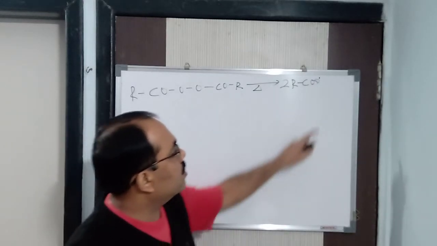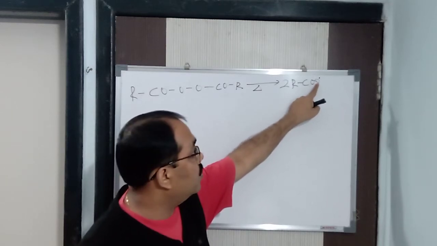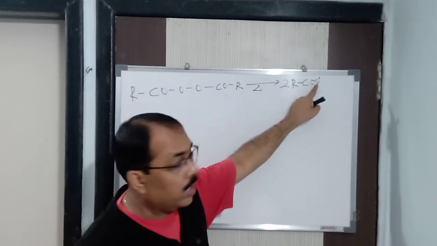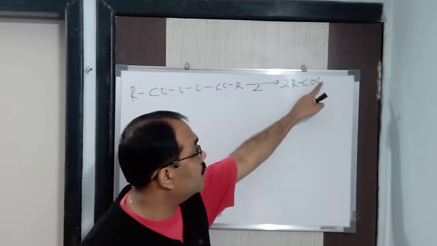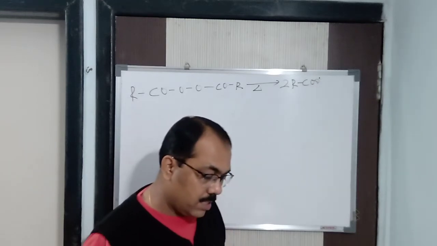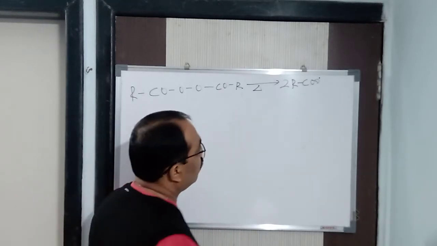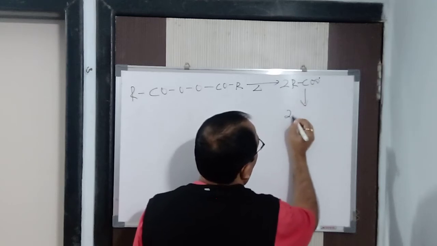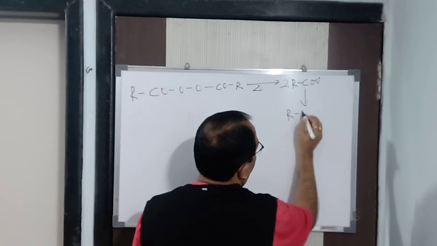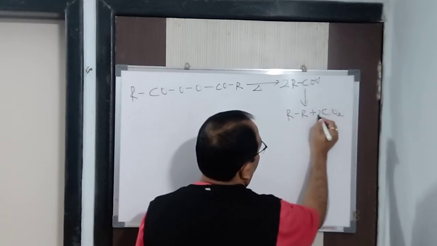Because the last oxygen does not have two bonds. It has only one bond, which is attached to the other oxygen atom. Due to the absence of that bond, we have a free electron present in it. So it acts as what? A free radical, so to say. Now, upon heating further it will give you 2R, that is R single bond R, plus 2 molecules of CO2.